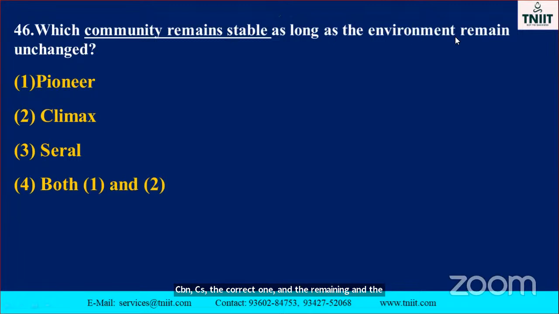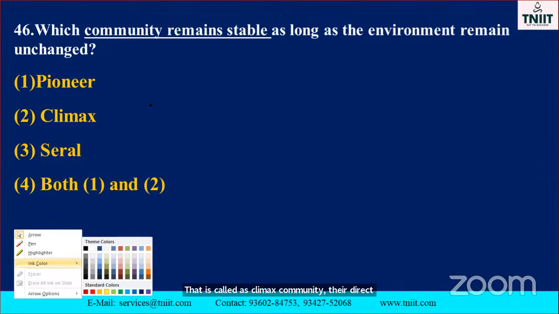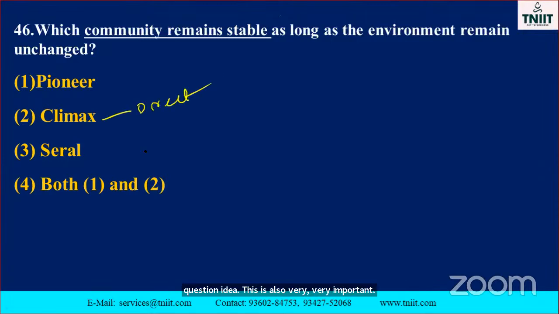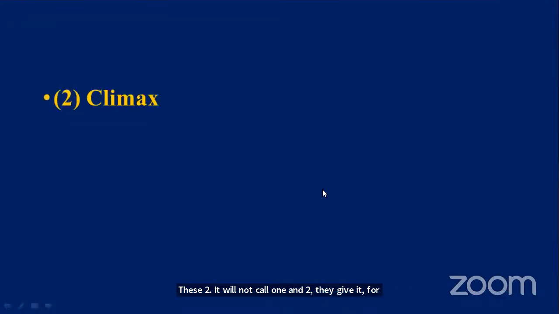The next one: which community remains stable as long as the environment remains unchanged? That is called the climax community. They are direct questions, my dear. This is also very, very important and also a direct question. These two will not come. Options 1 and 2 they give for the confusion process. So climax community is the correct one. Go to the next one.